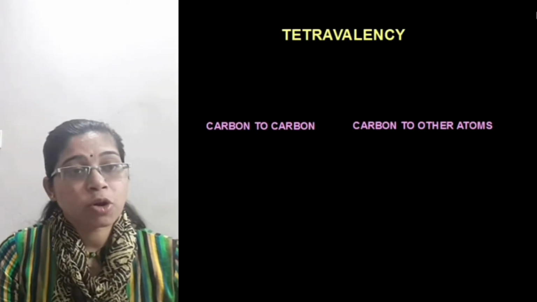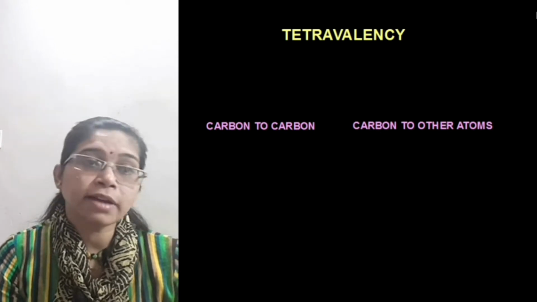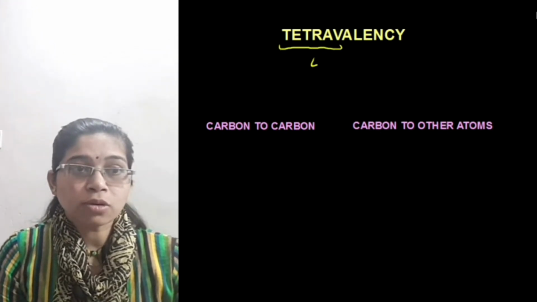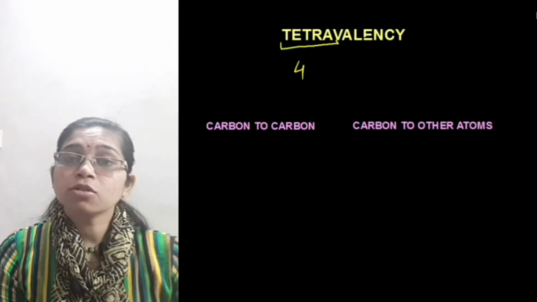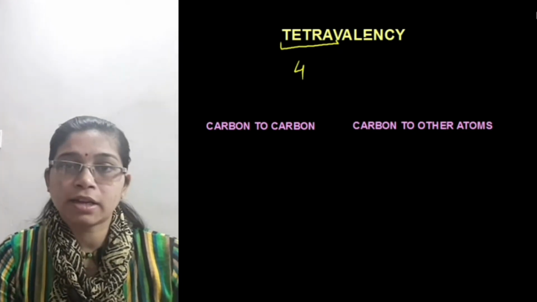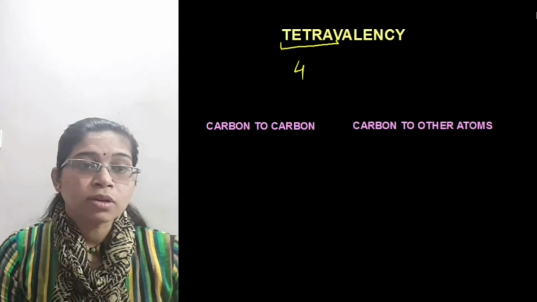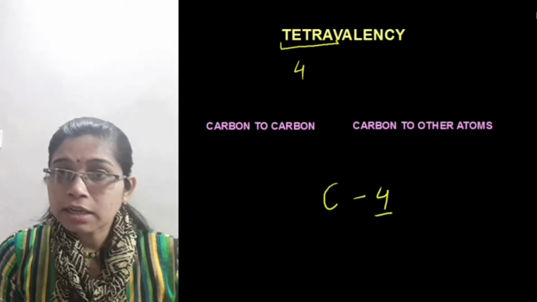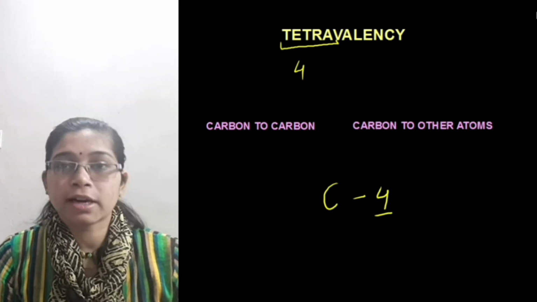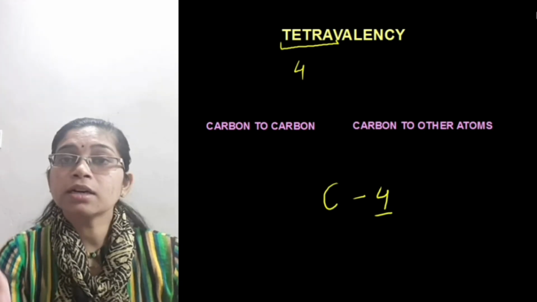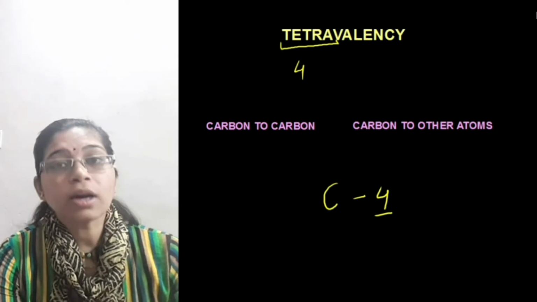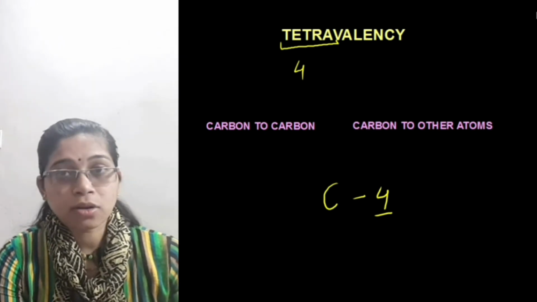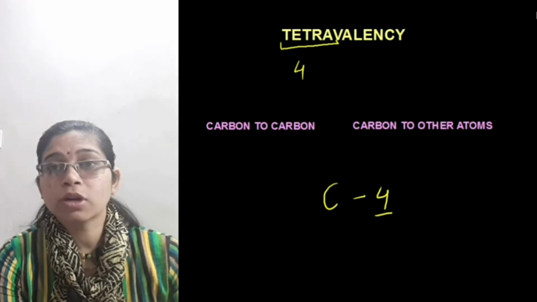Now the next property that is shown by carbon is tetravalency. As the name indicates, tetra means 4 and valency means valency. So carbon has 4 valency. How? Because you know that carbon has 4 valence electrons. Now it is in a condition to share 4 electrons with other atoms, either other atoms of carbon or atoms of any other element. For example, hydrogen, hydroxide, chlorine, fluorine, etc.